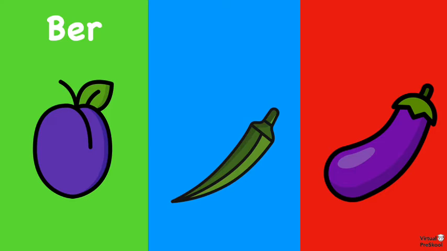Okra. Okra in English has two words actually. Some people call it okra, some people call it ladyfingers. And in Hindi, we call it bhindi. And that's a tricky H word, so we say bhindi.